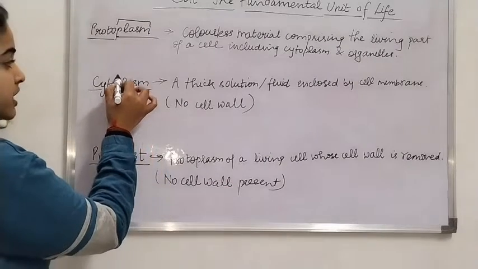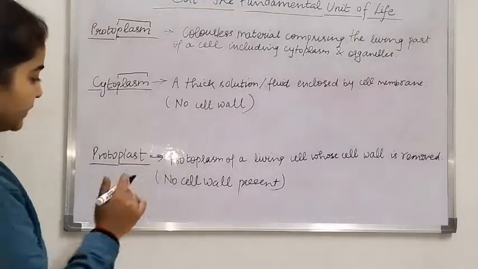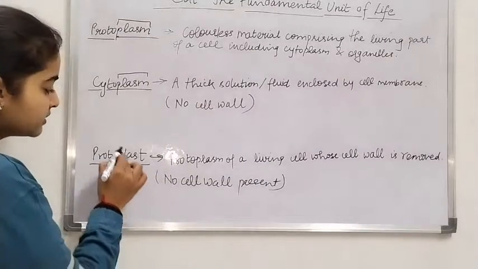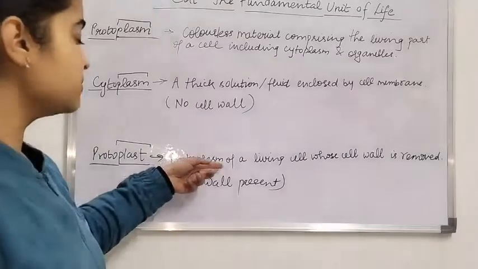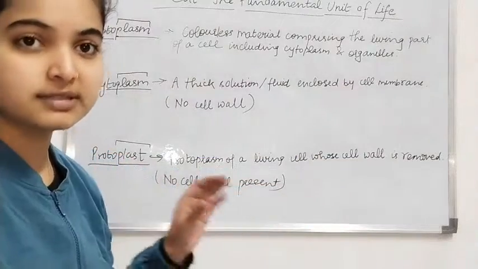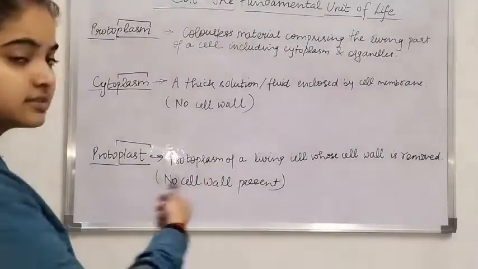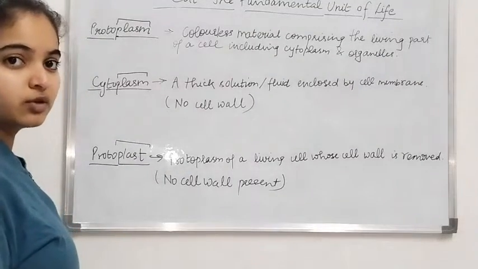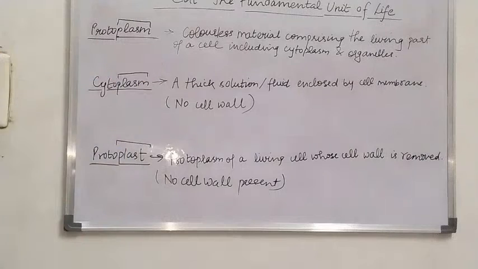The terms which have plasm in their end means that this is some fluid. And here there is no plasm, here is plast. So what is this? Protoplast is the protoplasm of a living cell whose cell wall is removed. Basically, this is the whole cell of which the cell wall is removed. Okay. So I hope these three terms are clear to you now.